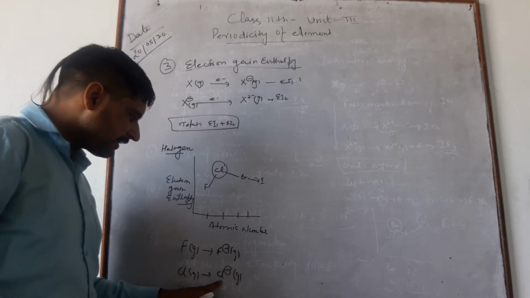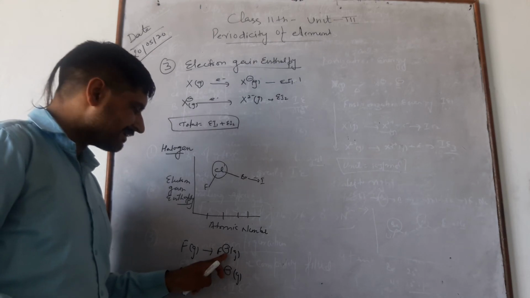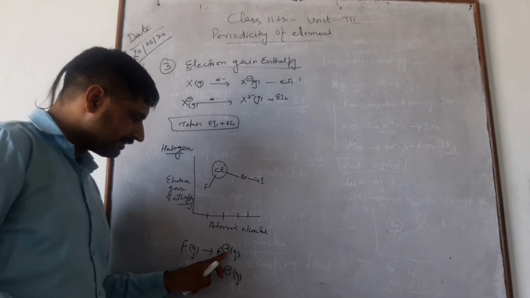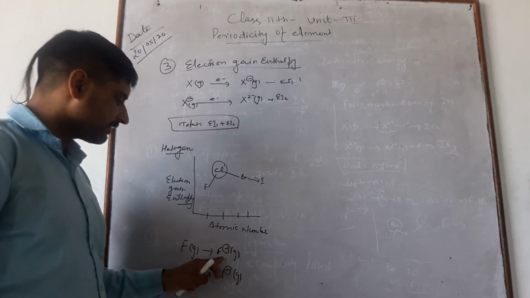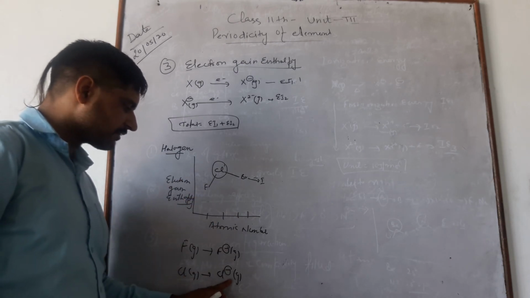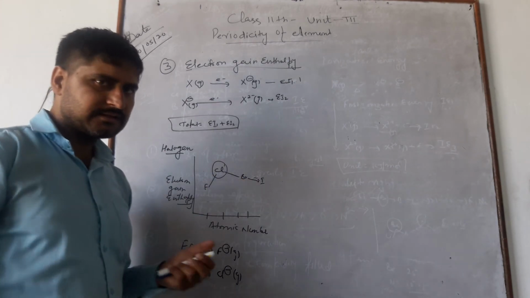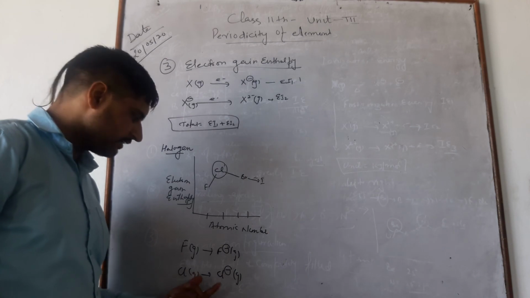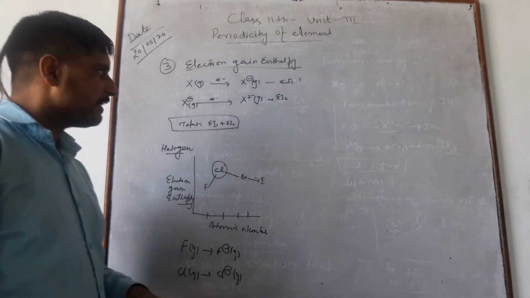Now, in the case of fluorine, the size is small. Hence, there is electronic repulsion between the electrons. So, electron gain enthalpy decreases in comparison with chlorine, which has a comparable size to that of bromine and iodine. Hence, electron gain enthalpy for chlorine is higher than that of fluorine.